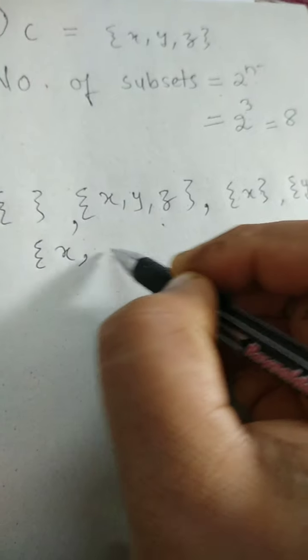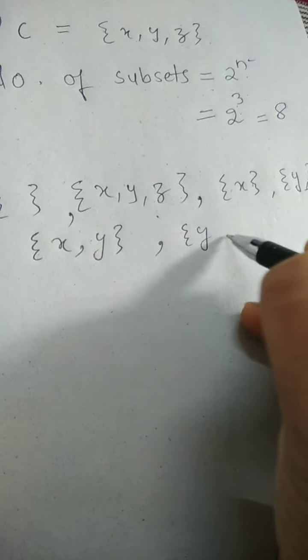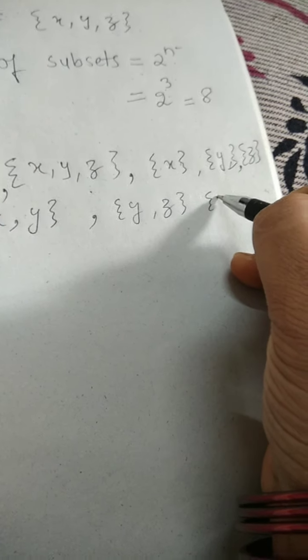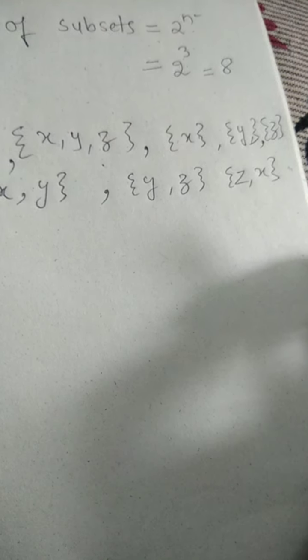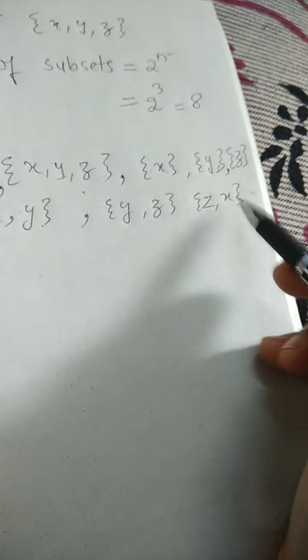Now, which more can you make? Two elements you can take: {x, y}, {y, z}, and {z, x}. So, 1, 2, 3, 4, 5, 6, 7, 8.